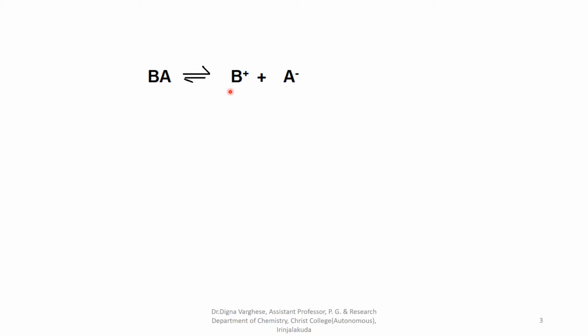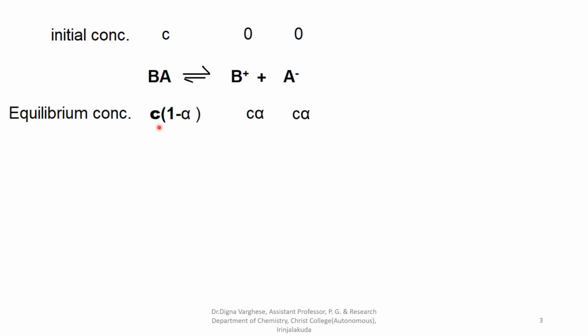The initial concentration of BA electrolyte is C. At the initial stage there are no ionized molecules, so their concentration is 0. After reaching equilibrium, the equilibrium concentration is C into 1 minus alpha. For cations, C alpha is the equilibrium concentration. For anions, C alpha is the equilibrium concentration for the weak electrolyte.